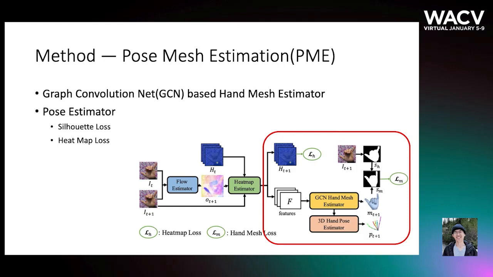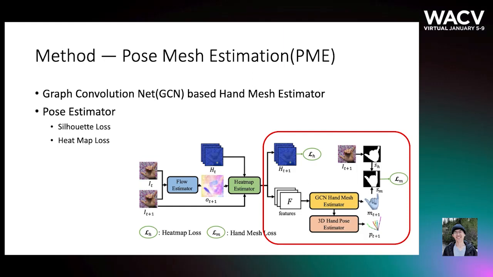We also apply the GCN hand mesh estimator, which takes the image feature to produce a hand mesh. Then a hand pose estimator takes the mesh from the mesh estimator and produces the hand keypoint estimation for the current frame.